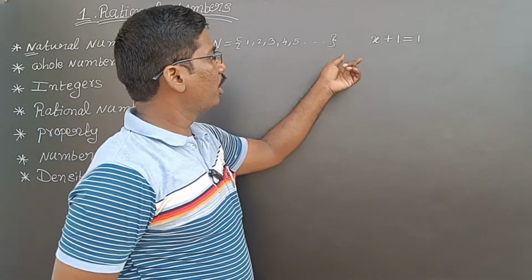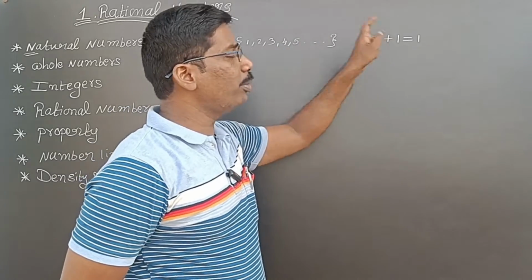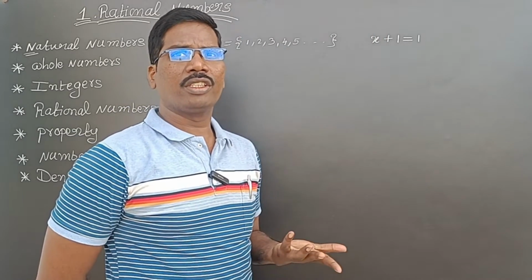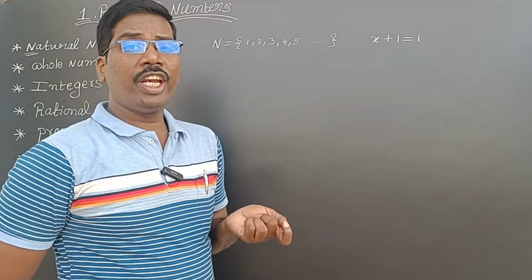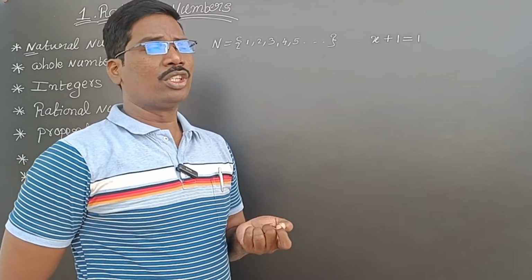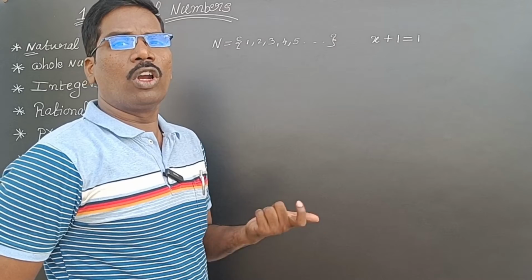Whatever natural number I take, it will not satisfy. For that purpose, we need another number system, called whole numbers.